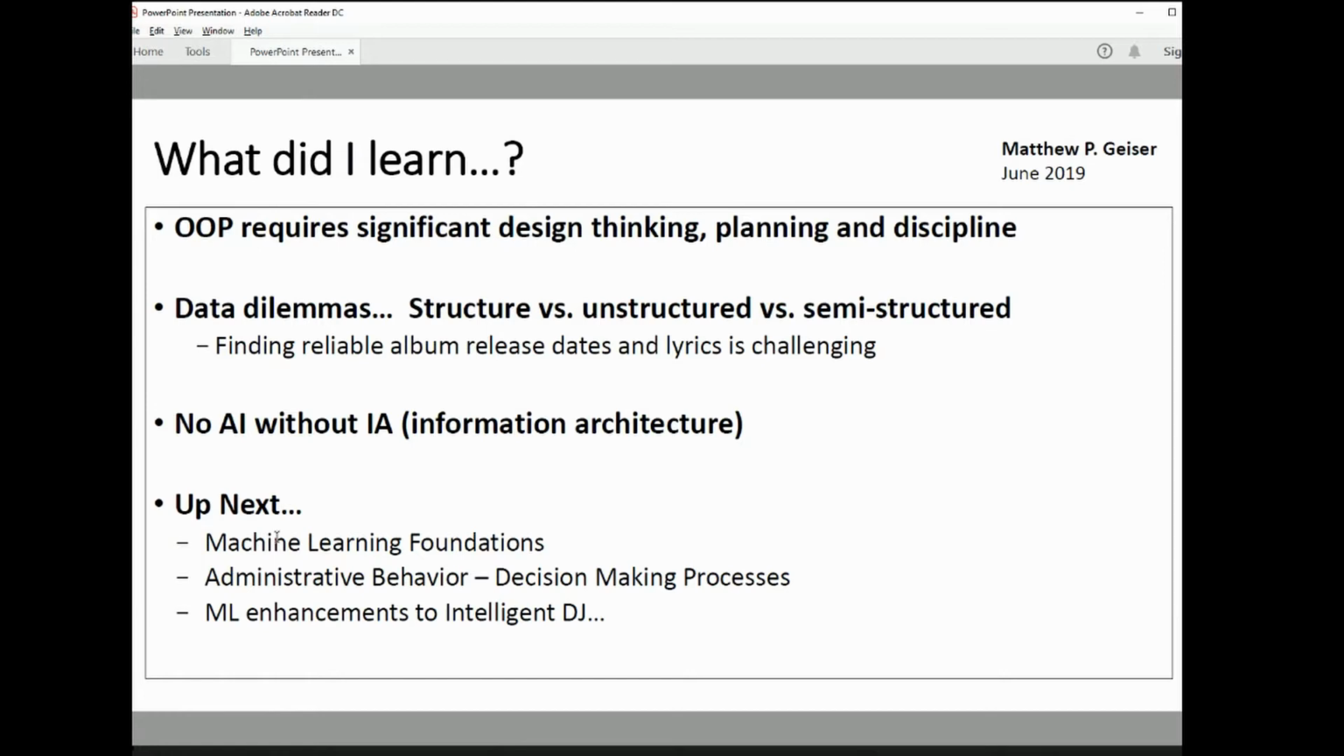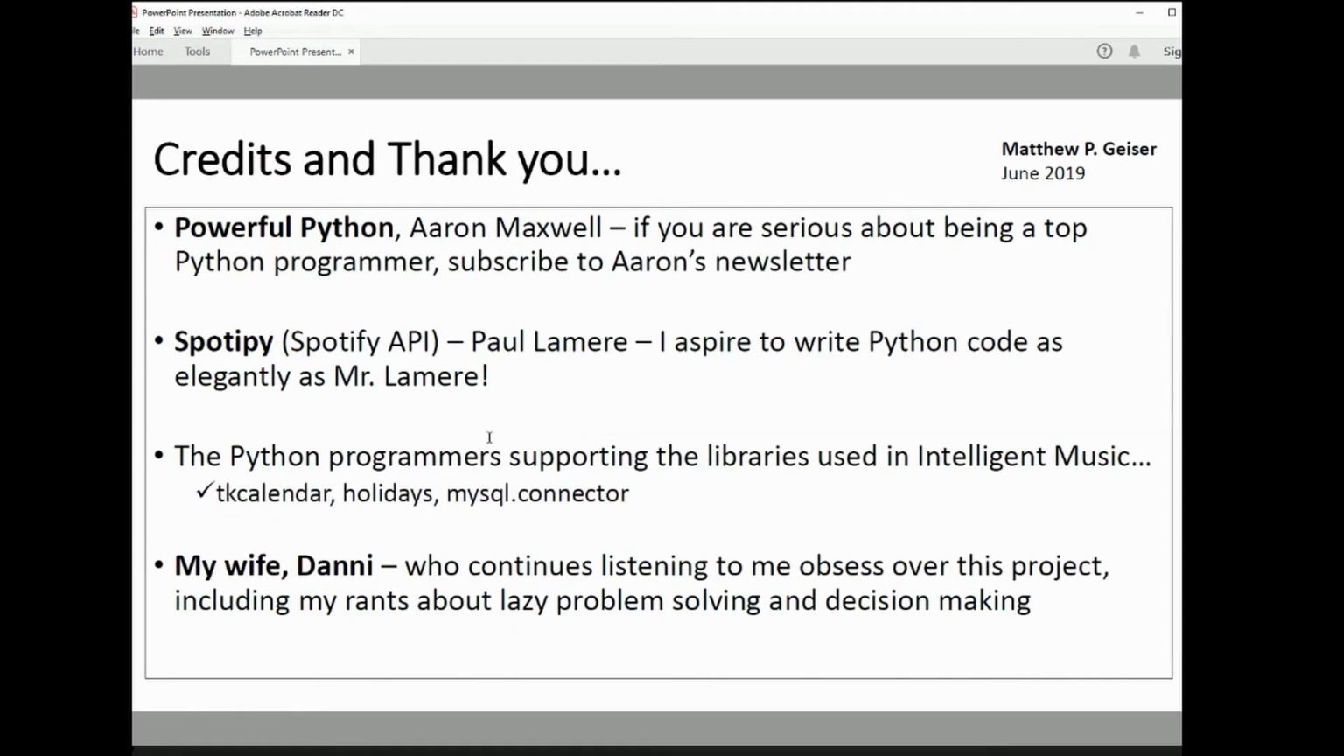So for me, what's up next? I'm going to be working on machine learning foundations going into the second half of this year. I also want to do some research and experimentation in decision making and how people are making decisions and doing problem solving in certain circumstances. And then, of course, taking this learning and continuing to apply it to this intelligent music concept.